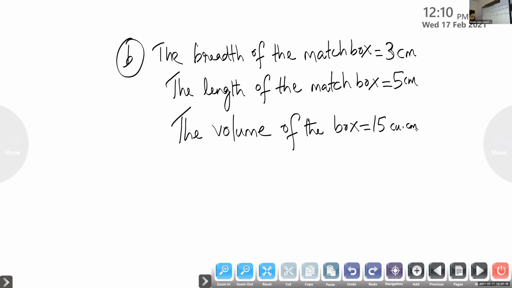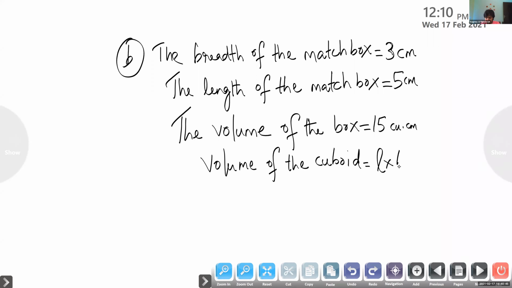Now children, we can substitute volume of the cuboid. What is the volume of cuboid? Length into breadth into height is given as 15. Length we know. Breadth also we know. Now what we have to find out? Height. Length, breadth, height is equal to 15 cubic units. So length is given as 5 into.